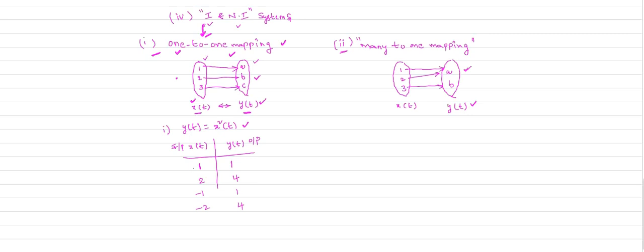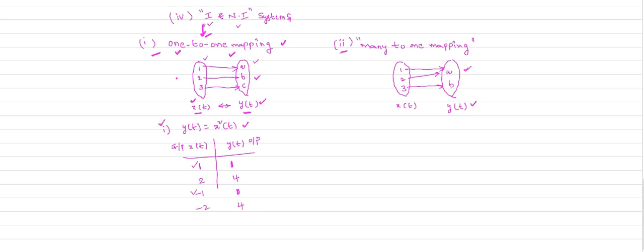That means for two or more inputs, that means for 1 and minus 1, you have a single output. That means this system is not an invertible system. This is a non-invertible system. If the system follows one to one mapping, that means for each and every value of the input you have a unique value of the output, that system is an invertible system.